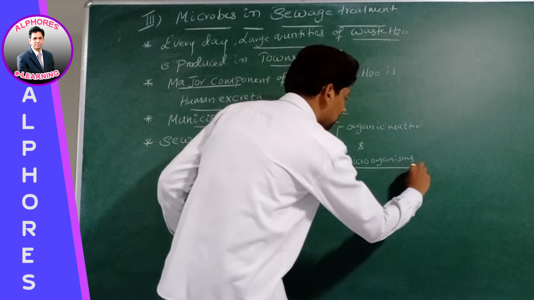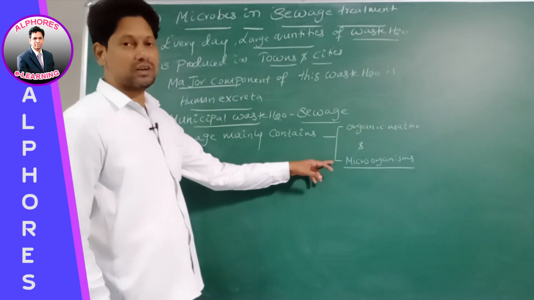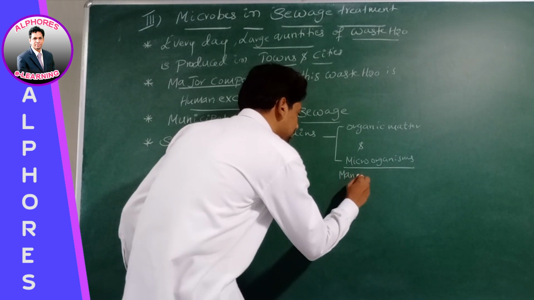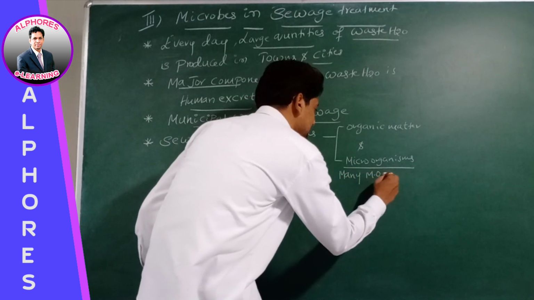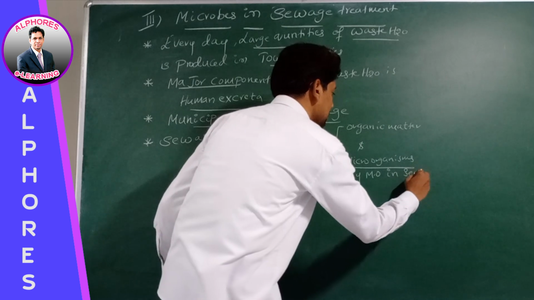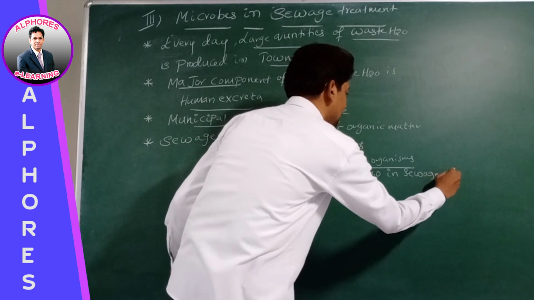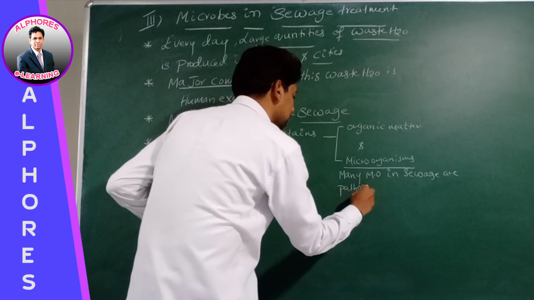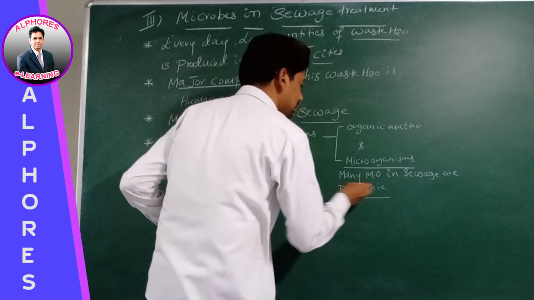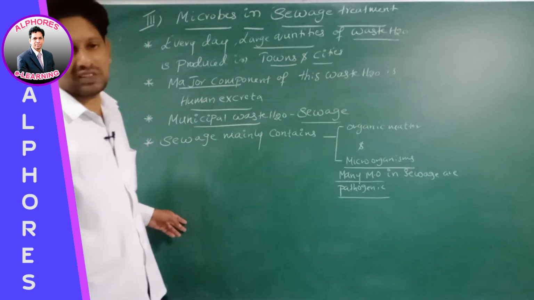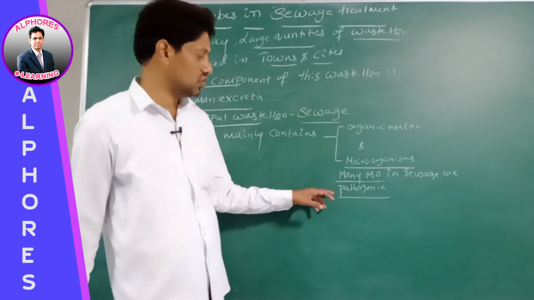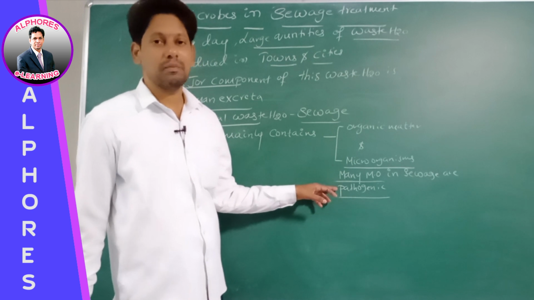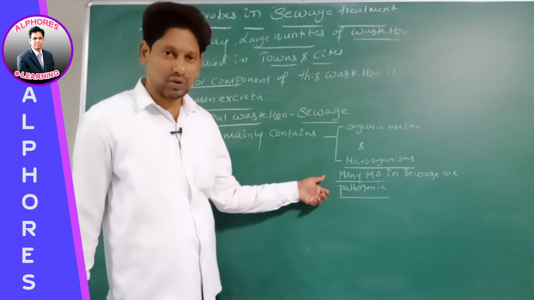In these microorganisms, many are pathogenic. Therefore, many microorganisms in sewage are pathogenic. Who are pathogenic? Many microorganisms which are present in sewage are pathogenic. Is this statement okay? Right?